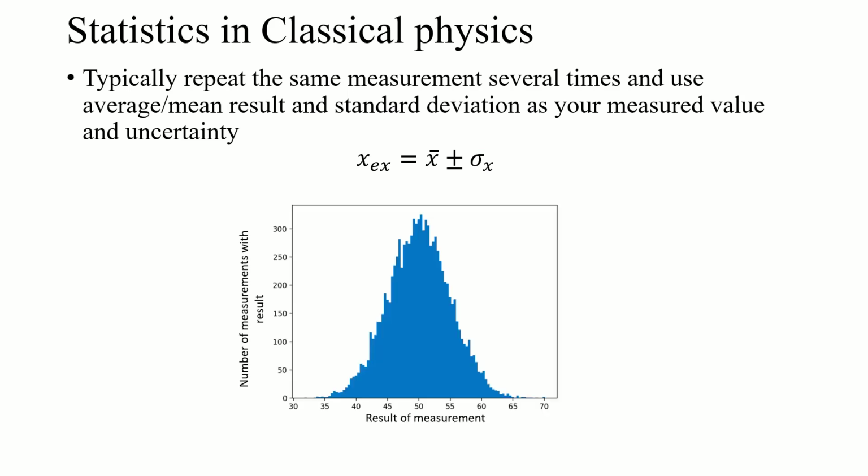So if we measured the range, let's say we set up this experiment and measured it thousands of times, and then just counted how many times we got a result of 50 meters or 45 meters or whatever, and created a histogram, we'd have some spread in those values. We would say, from our measurement and our analysis, we're confident that this is the average value, the value we measured for that thing, and we're confident it's plus or minus the width of this histogram.